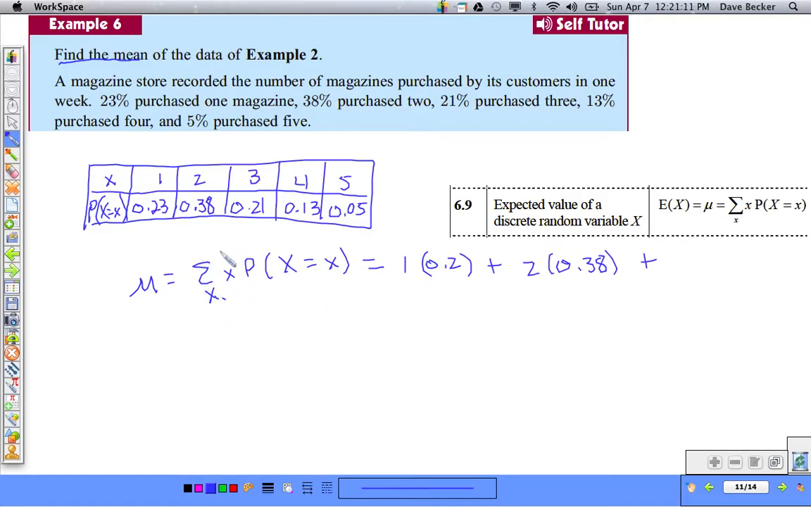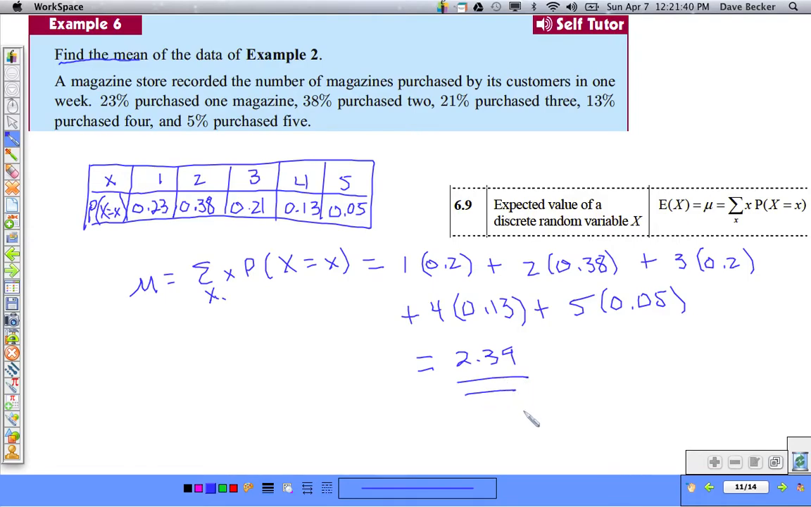There isn't a number here. I guess you could put 5 because there's 5 here. They just don't want you to get confused with the numbers actually being the event. So let's see, 3 magazines times 0.21 plus 4 magazines times 0.13 plus 5 magazines times 0.05. If you multiply that out, that comes to 2.39.